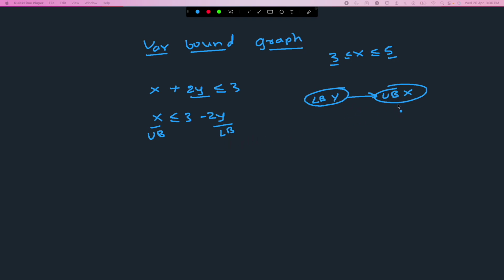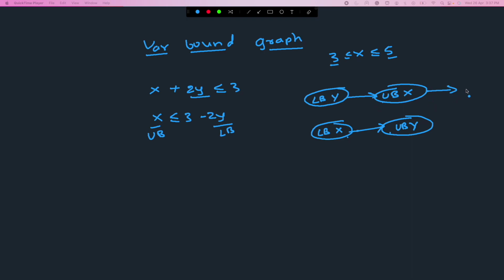Similarly, this also goes the other way around. We can also say that the lower bound on x implies an upper bound on y. I'm basically trying to draw a graph here. These are my nodes, and these are my edges, and this can be connected to other things.